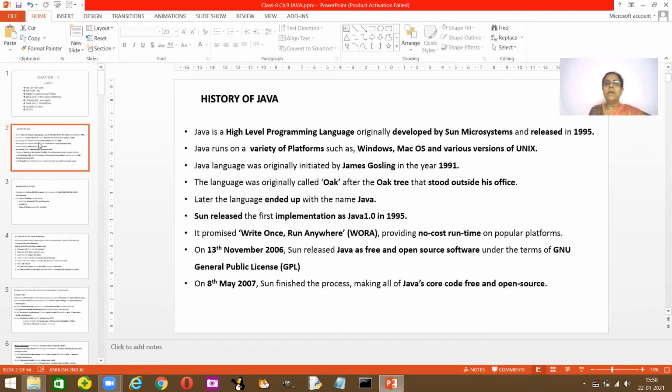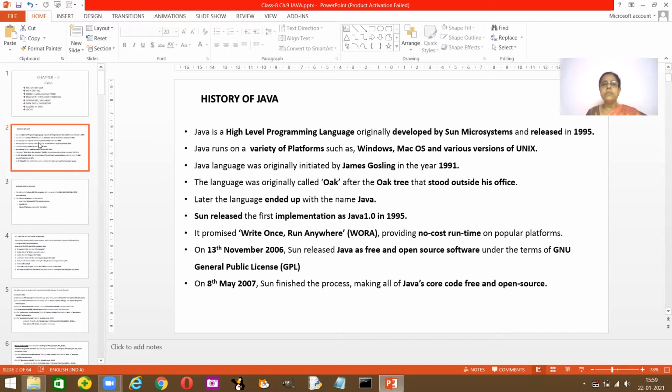So this is Java. Java is basically a high level programming language, and this was developed by Sun Microsystems, and it was released in the year 1995. So it's a high level programming language developed by Sun. Now, Java runs on a variety of platforms. It runs on Windows, Mac operating systems, and various versions of Unix. So many platforms, or what you say is the operating systems, are being used with the Java programming language.